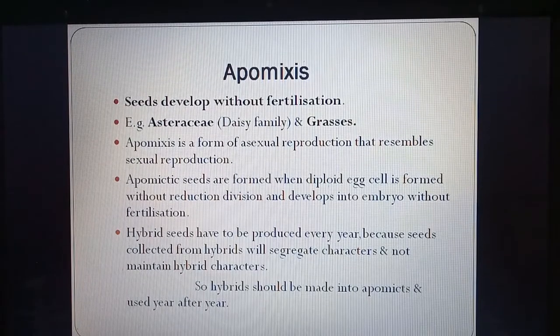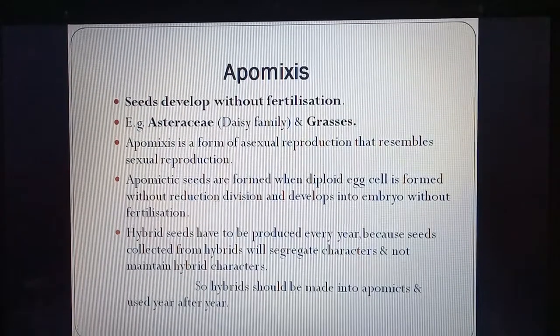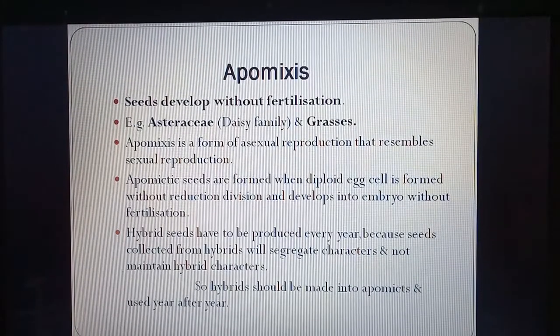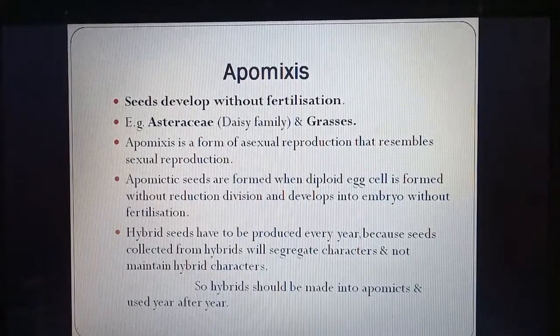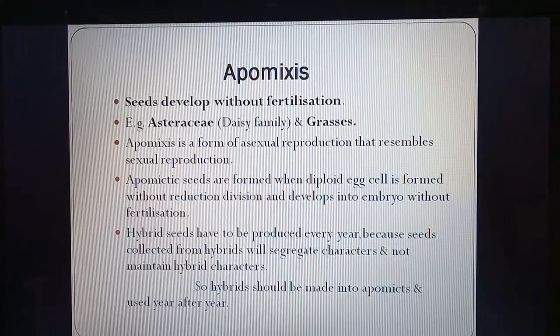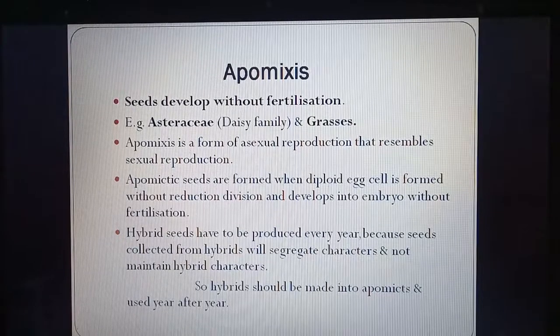Apomictic seeds are formed when a diploid egg cell is formed without reduction division. So when the egg cell formed is diploid, it is not haploid. And how is it formed? If meiosis does not take place during its formation and it develops into an embryo without fertilization. So the diploid egg cell directly forms the embryo.